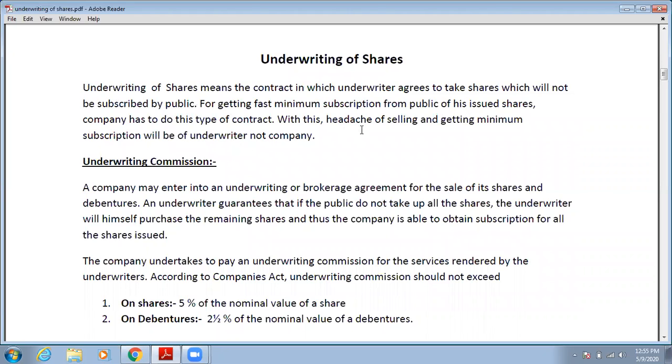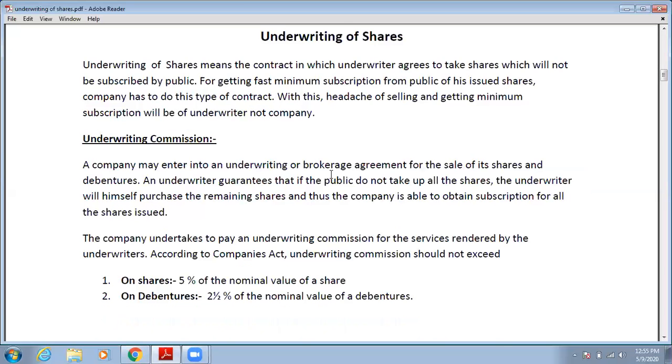With this, the headache of selling and getting minimum subscription will be of the underwriters, not the company. If there is no minimum subscription, then the remaining shares will have to be taken by underwriters.